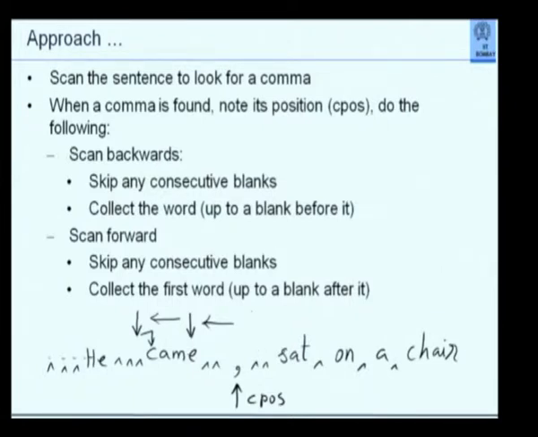So when I look forward, I again skip over the blanks. I will be looking for the first non-blank character going forward. As long as they are blank, I keep ignoring them. The moment I find a non-blank, I set a pointer. This is the start of the next word. Now I will start looking for a blank. So when I look for a blank, I move like this and I will come across this blank here. The moment I come across a blank, that means the next word has ended, and it has ended just one position prior to this. So I will have to reset this to this.